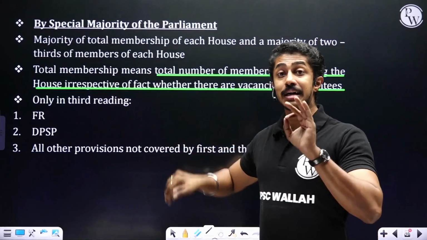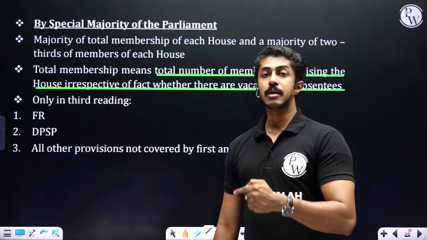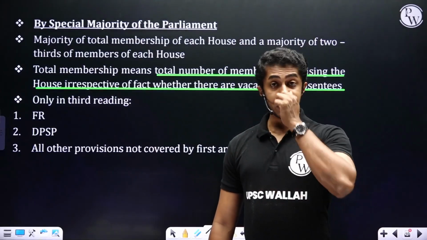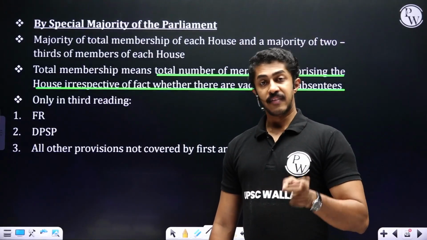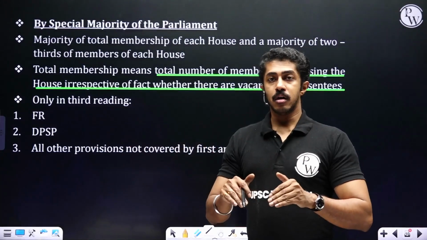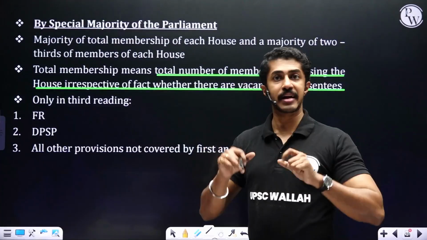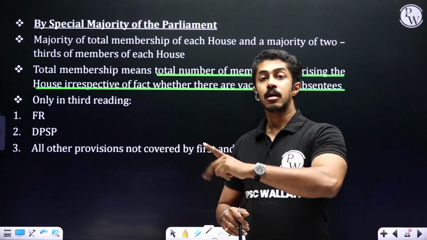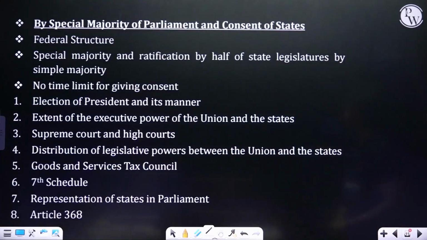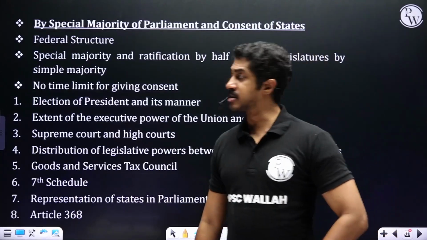And only in the third reading, the bill gets subjected to the special majority voting. And in that, what all gets covered? Fundamental rights, DPSP, and whatever is not covered under the first category, that is simple majority. We saw a list of 18 items. And then the third category. What is the third category? Special majority of parliament and consent of states. That is ratification by at least half of the state legislatures.